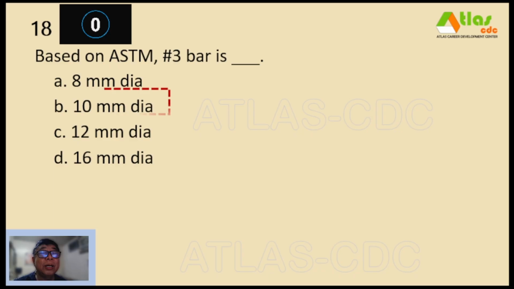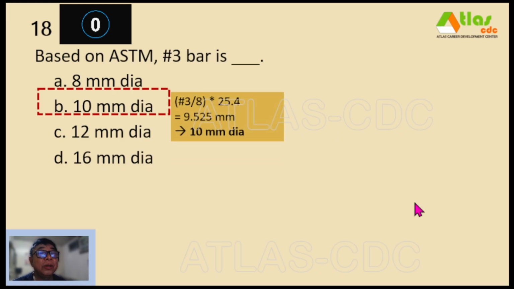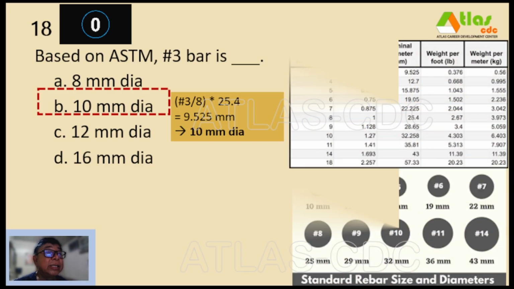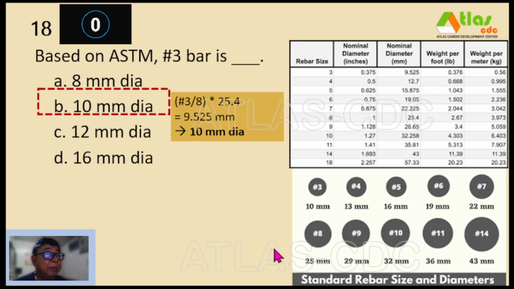And our correct answer is letter B, 10 mm diameter. So to compute the diameter of an imperial bar size number 3, you only have to divide that bar size number by 8 and multiply it by 25.4. So you will get 9.525 mm diameter, but there is no commercially available 9.5. Our commercially available is 10 mm diameter. So that is number 3.